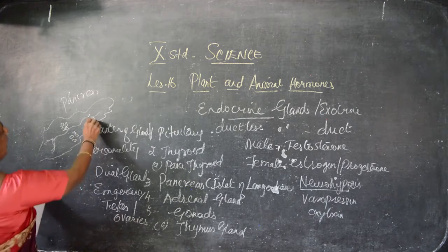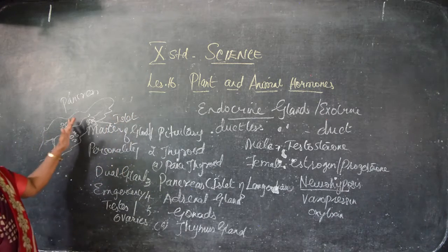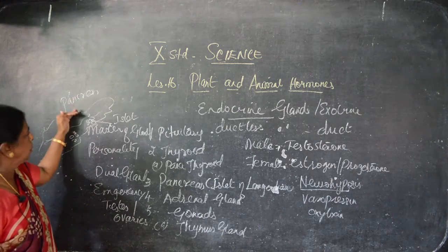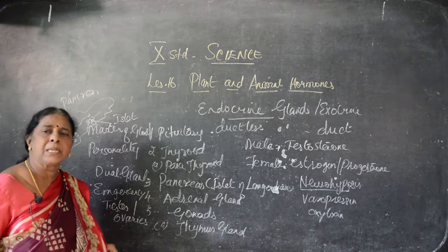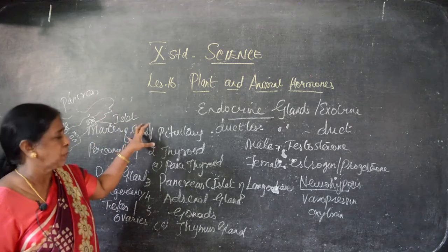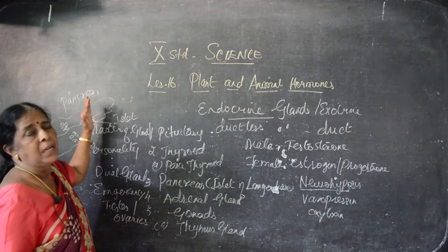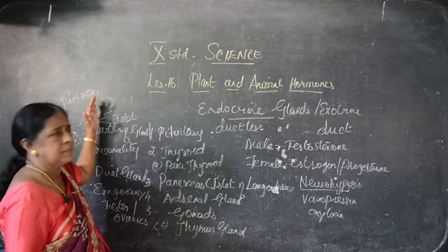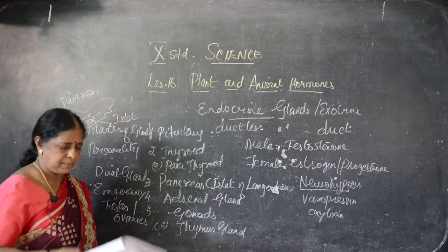These are known as what? Islet of Langerhans. There will be patches here. What's the name of it? Islet of Langerhans. This is the exocrine gland, and the islets are the endocrine gland. Both glands function together. This is known as a dual gland. Which is known as a dual gland? Pancreas, because there are patches. The patches are known as islet of Langerhans. It has alpha and beta cells that secrete insulin and glucagon. If insulin and glucagon are not secreted properly, we have a sugar disorder, diabetes. We'll see in detail now.